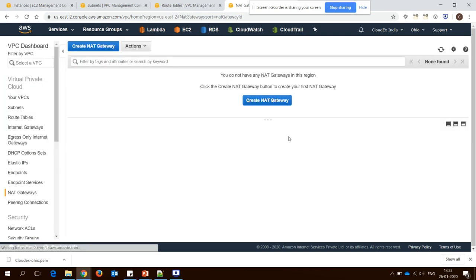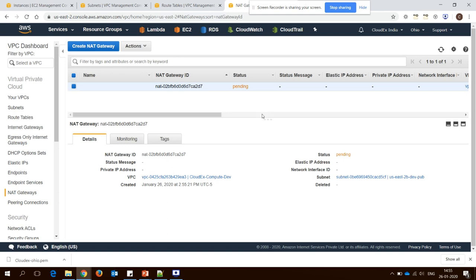Don't add anything else. It's pending. Give it a name, CloudX NAT. It will take some time to deploy the NAT gateway, and once it is deployed you can see how it works. Until then, I'll give some brief information.